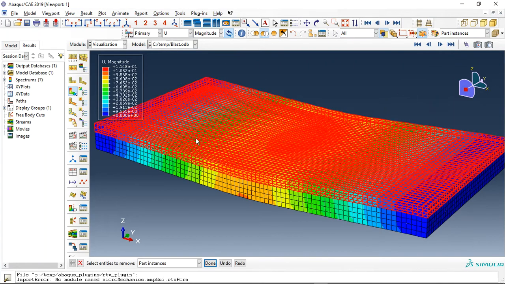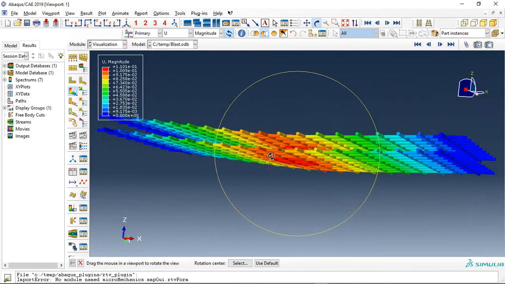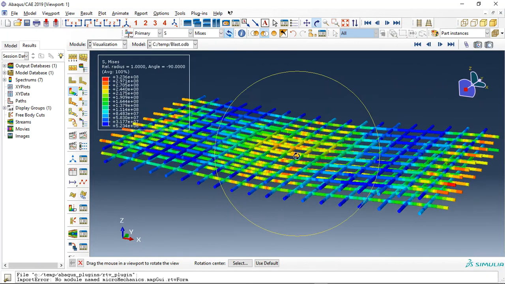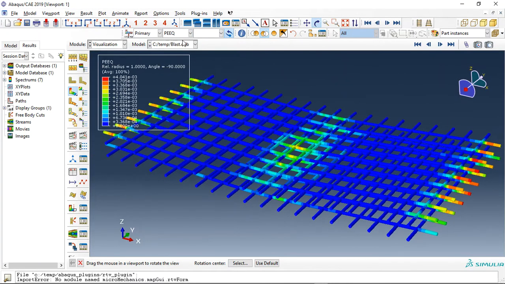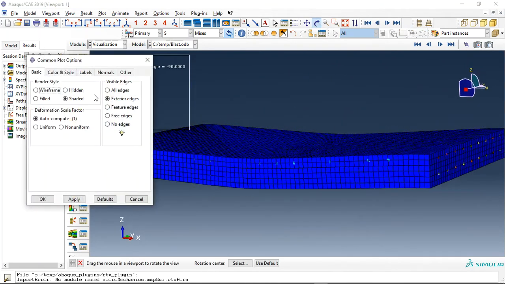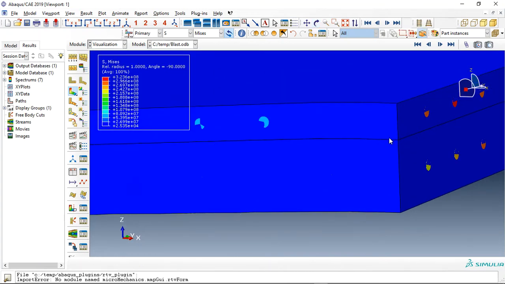And now let me remove these concrete parts and check these two steel rebar inside the concrete materials. Okay, and also I used cohesive behavior as a cohesive surface interaction between the ultra high performance and the normal strength concrete in this interface. I use cohesive surface with stiffness and damage.